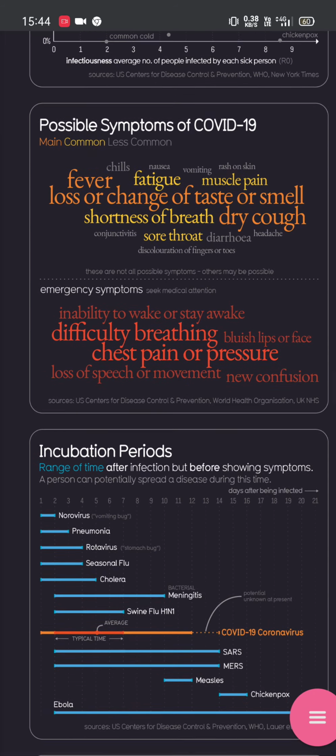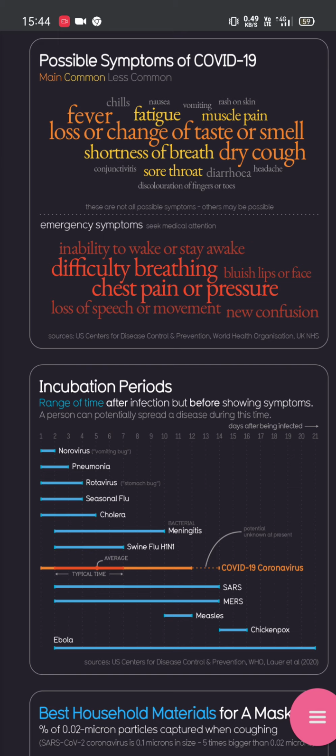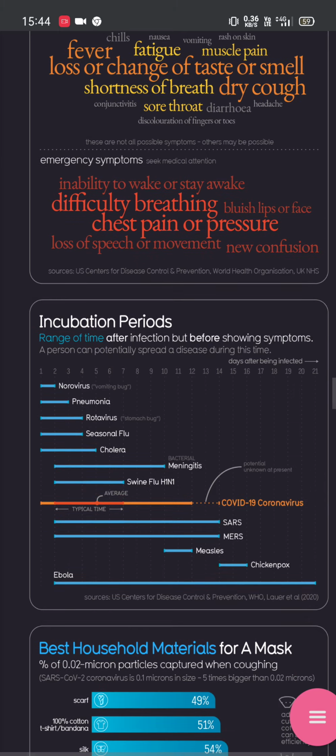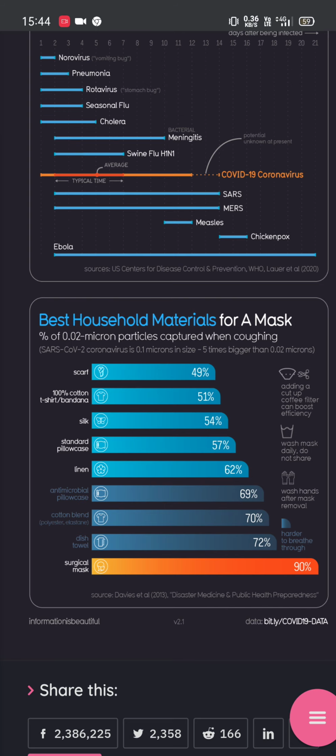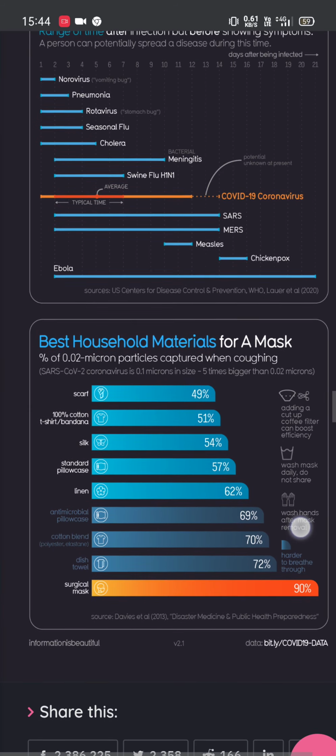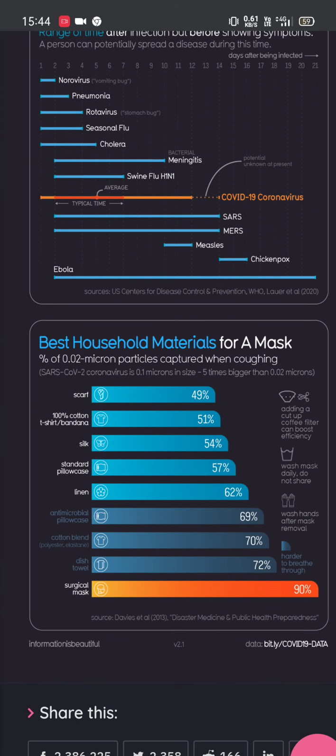Its incubation period is like, after affecting, the symptoms are pneumonia, rotavirus, seasonal flu, cholera. What are the measures we have to take when we are affected with coronavirus? We have to use a scarf or mask or silk cloths.